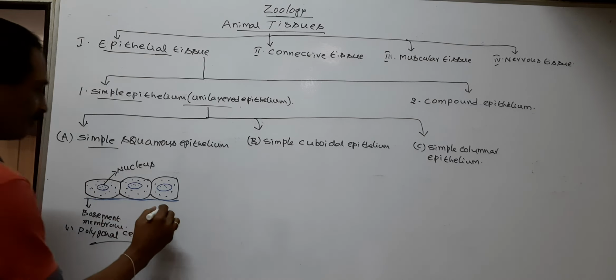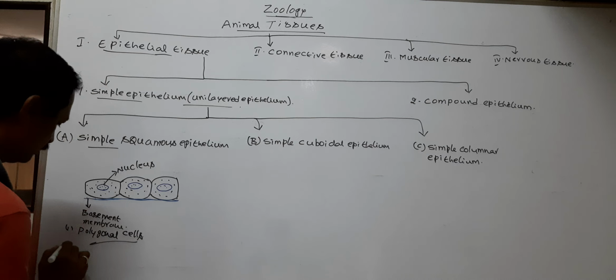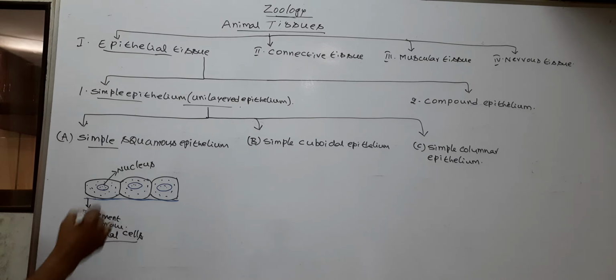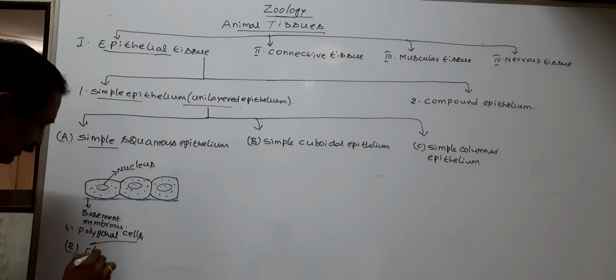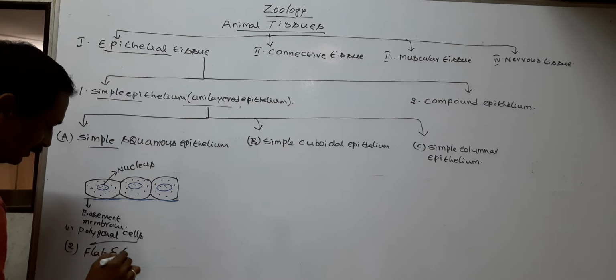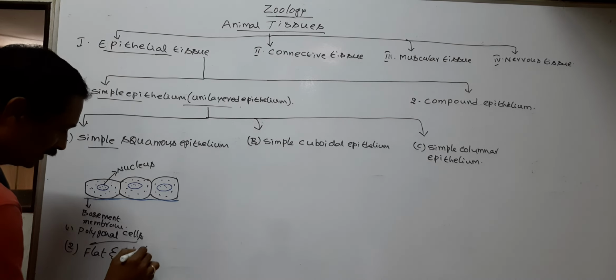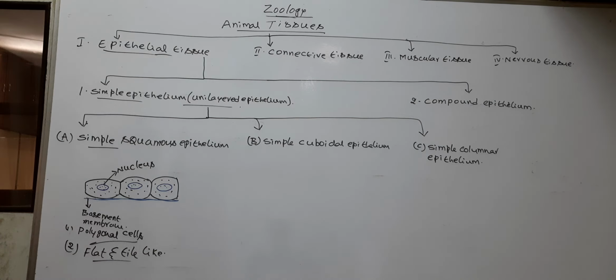The cells in the simple squamous epithelium are flat and tile-like.